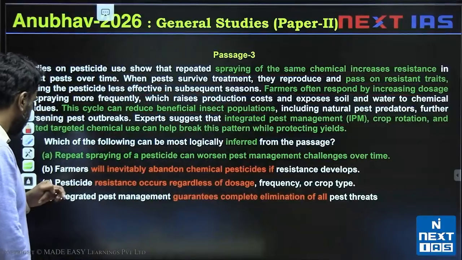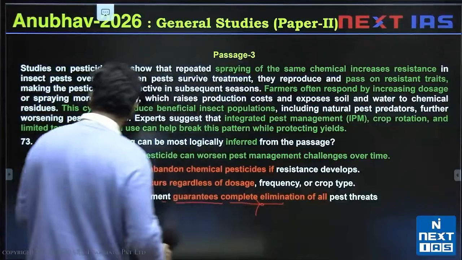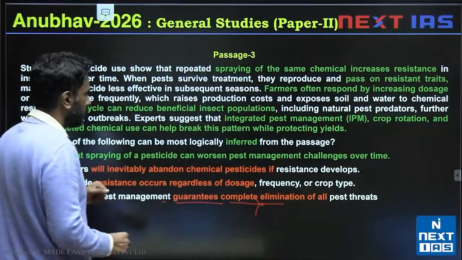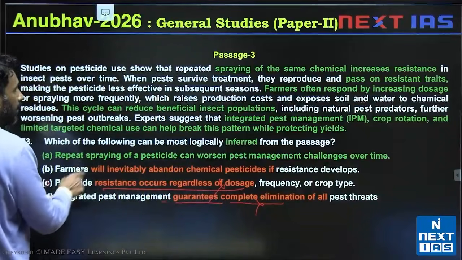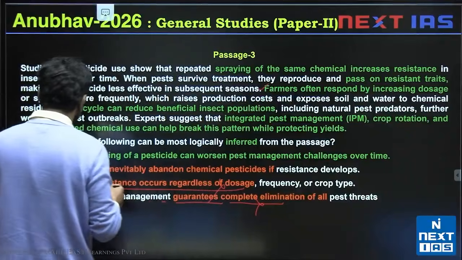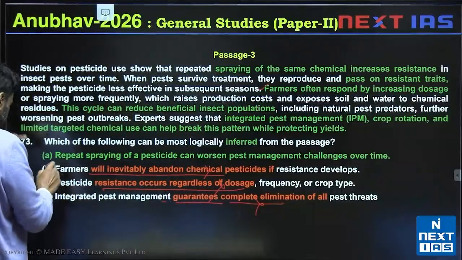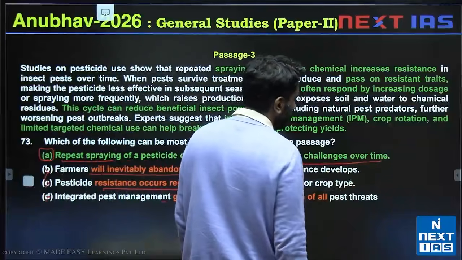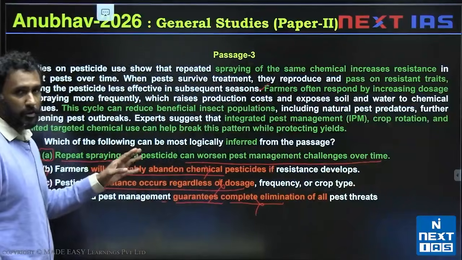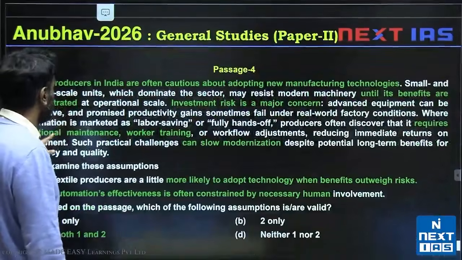We're looking at inferences. Integrated pest management in option D guarantees complete elimination of all pests. D is invalid. C, pesticide resistance occurs regardless of dosage. Regardless of dosage, not stated. We are talking about what happens in often respond by high dosage. B says farmers will inevitably abandon chemical pesticides. This is also incorrect. A is the only correct choice. Repeat spraying can worsen pest management challenges over time. Unmissable. So some of the questions, as you can see today, are really easy ones and you shouldn't have missed them under any situation. Let's look at passage 4 in this set.